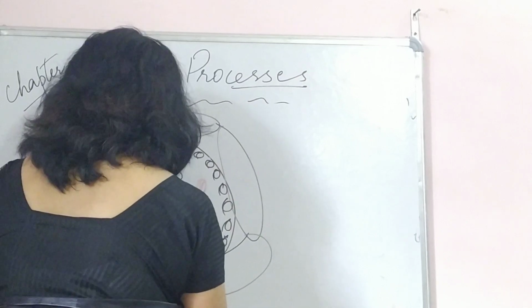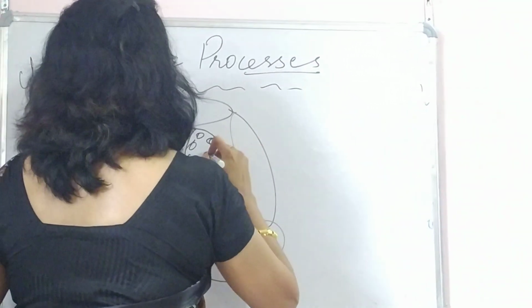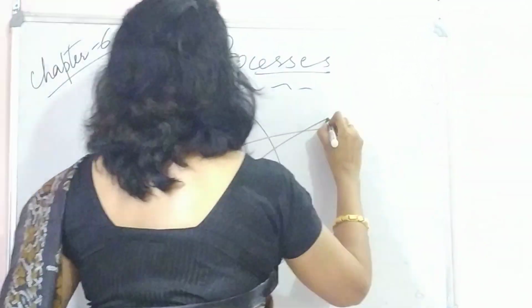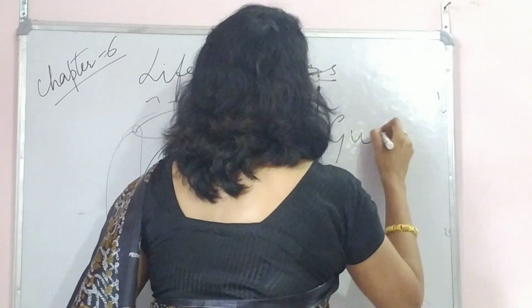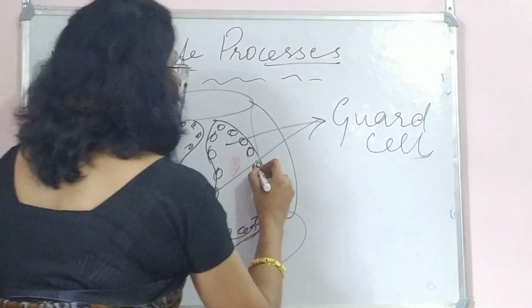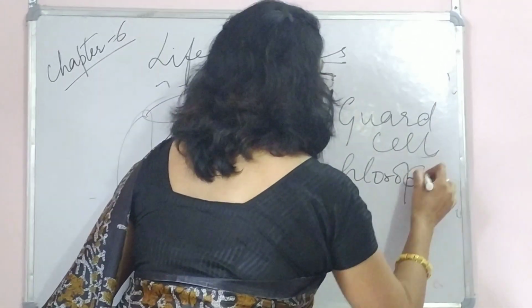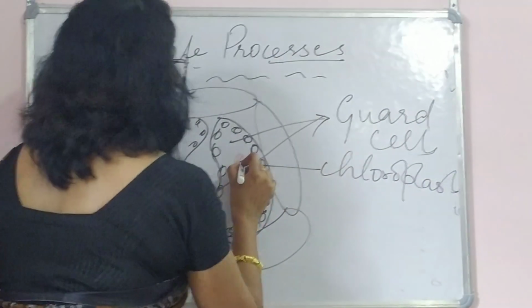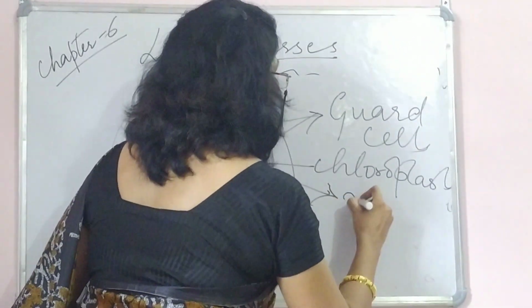Just a rough sketch, children, because just in front of you I'm doing it. Okay, so these two, this one and this one, these two are guard cells. Guard cells are bean shaped. These are the chloroplasts. This is the nucleus.